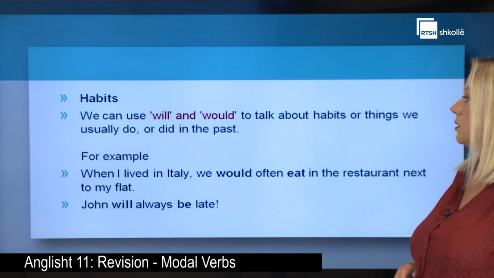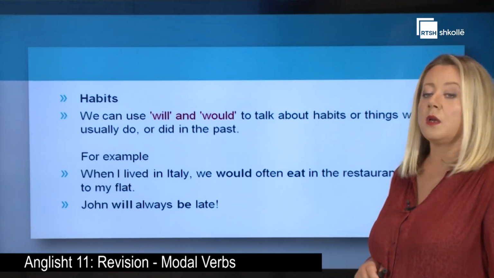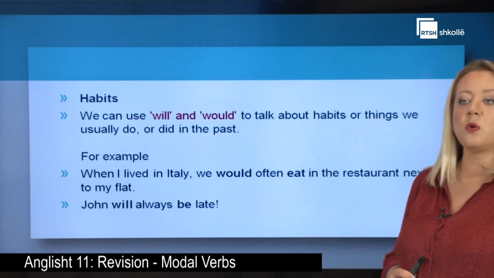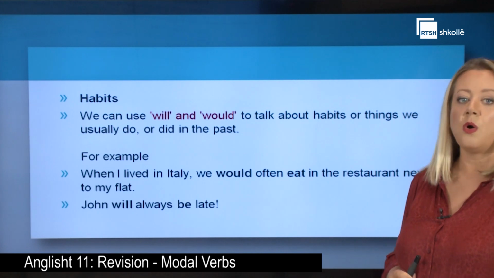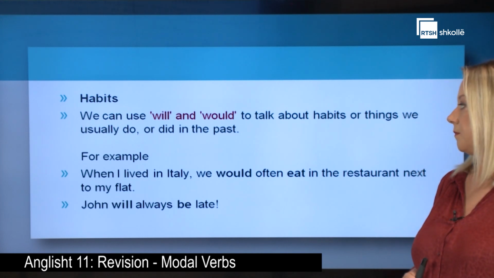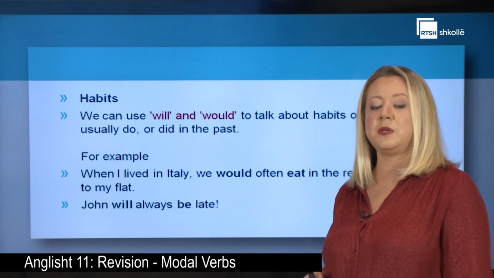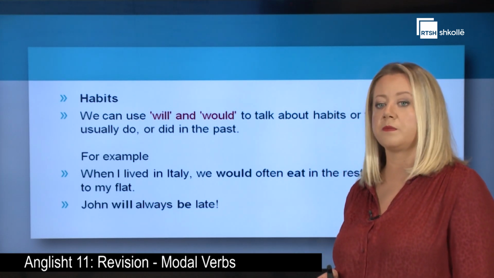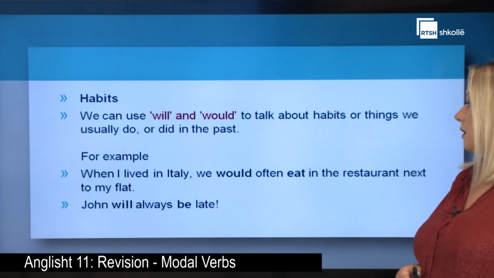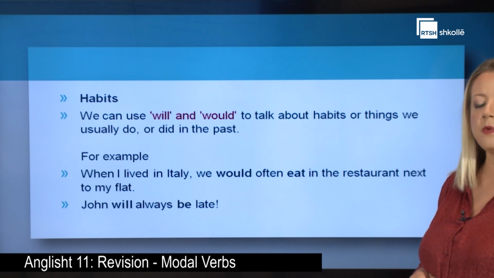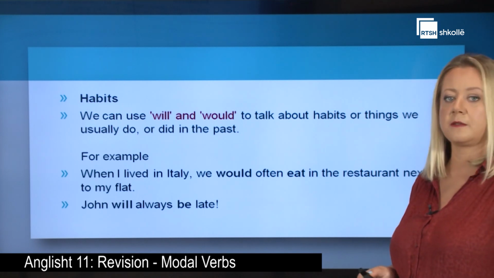Let's see now modals of habits. We use will and would to talk about habits or things we usually do or did in the past. For example, John will always be late. It's a habit of his. When I lived in Italy, we'd often eat in the restaurant next to my flat. We usually did this thing in the past.